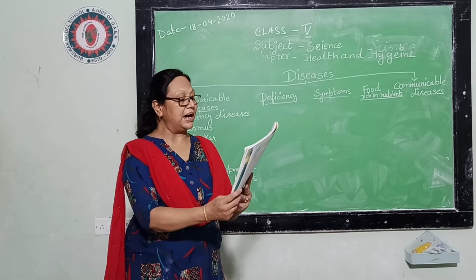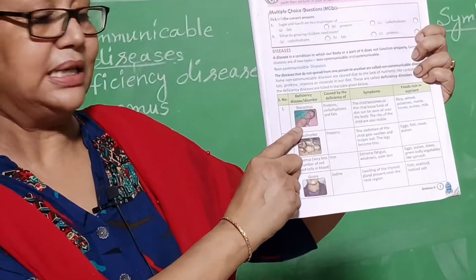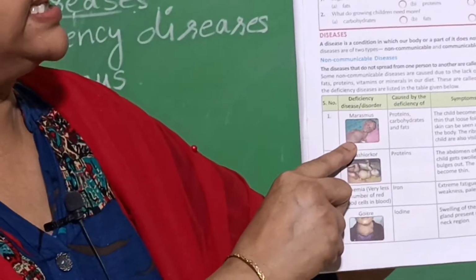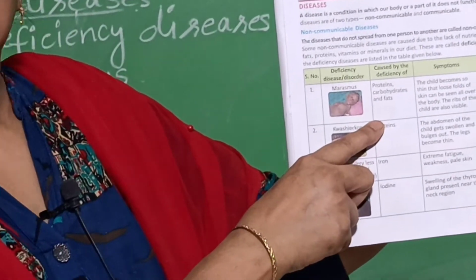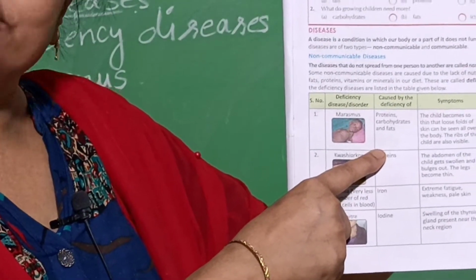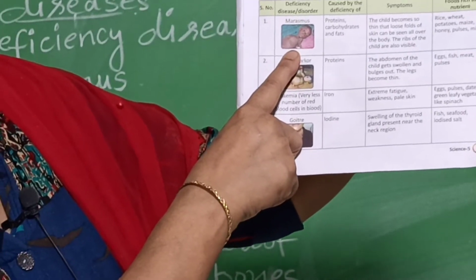Number one is marasmus. A child is suffering from marasmus, and this disease is caused due to the lack of carbohydrate, fat, and protein. Look at the picture. What are the symptoms?